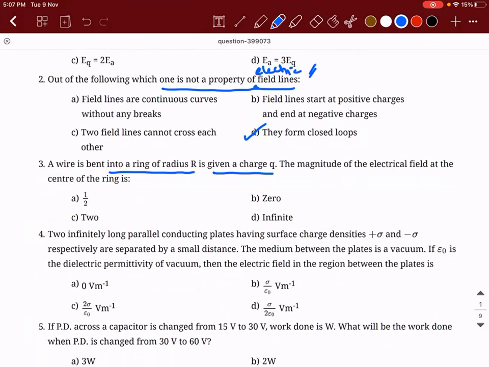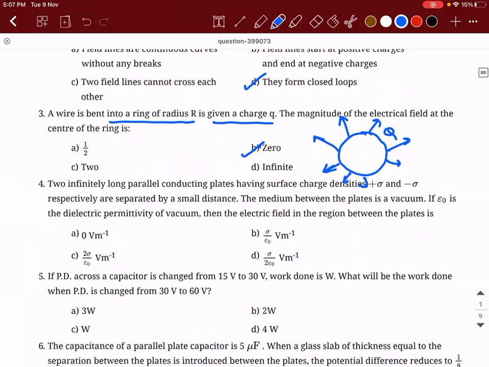So a wire is bent into a ring of radius R and is given a charge Q. The magnitude of the electric field at the center of the ring is. So there is a wire which is bent in the form of a ring and it has a charge Q. The electric fields are away from each other. So what will happen? The net electric field will get cancelled, and the answer is 0.